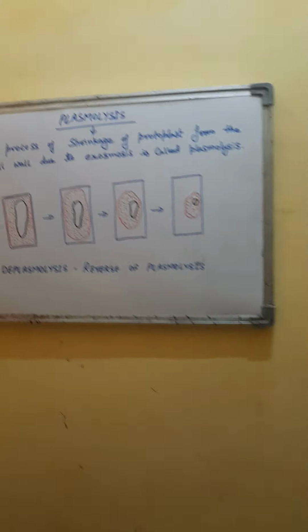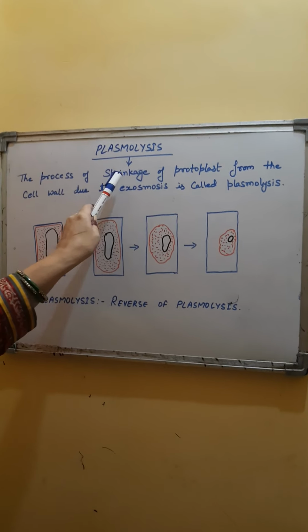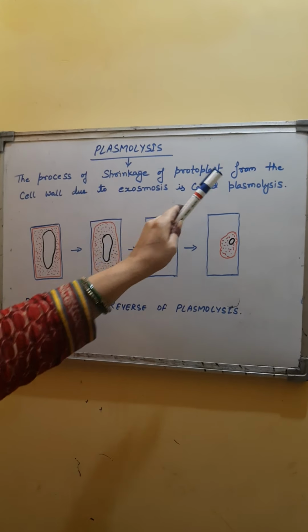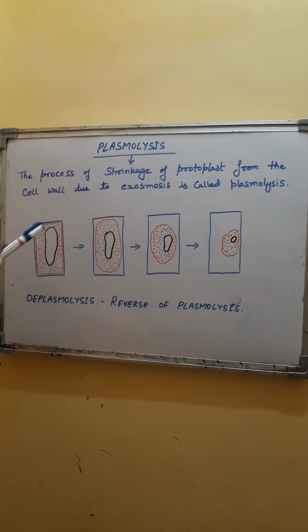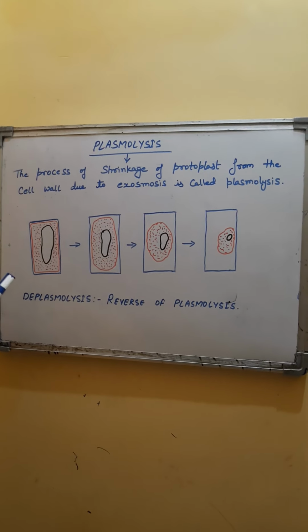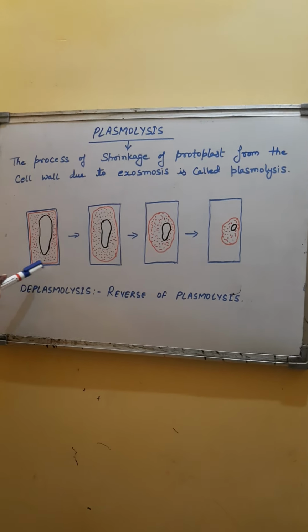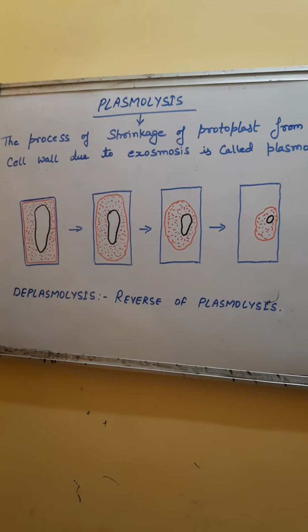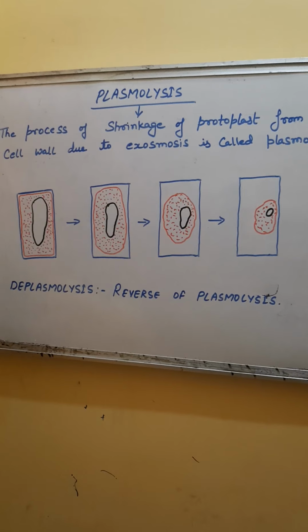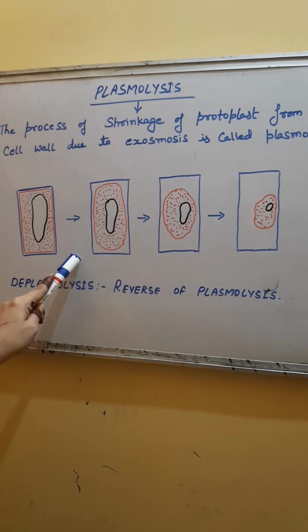So let's discuss plasmolysis. Plasmolysis is the process of shrinkage of protoplast from the cell wall due to exoosmosis. Now see this diagram, students. This blue line you can see is the cell wall, and this red outline is the cell membrane, that is the plasma membrane. This is a normal cell. Now the cell is kept in a hypertonic solution.